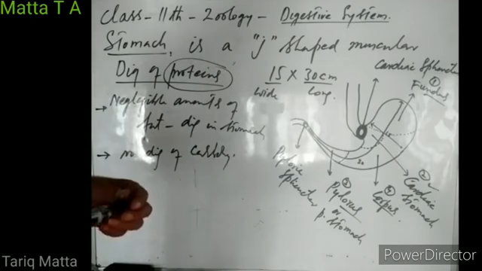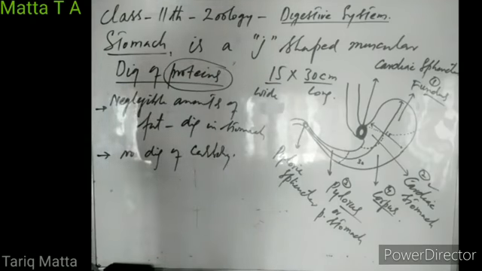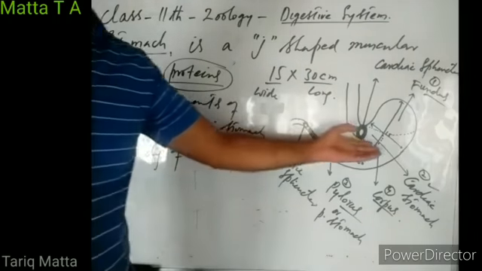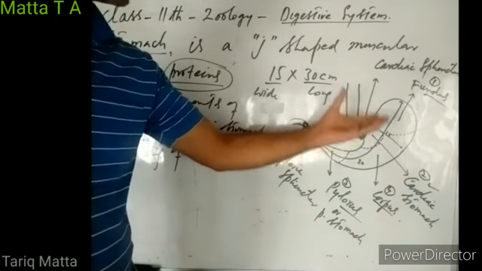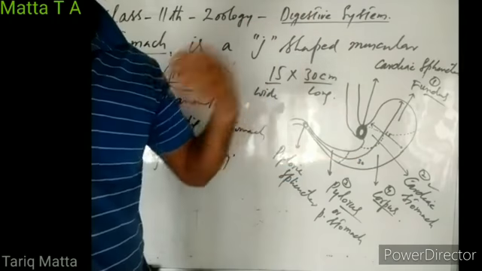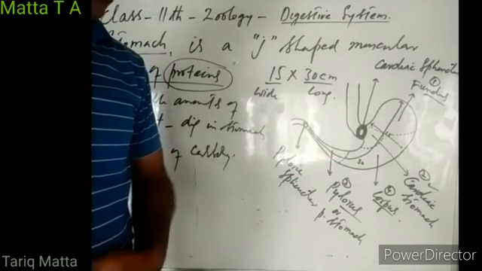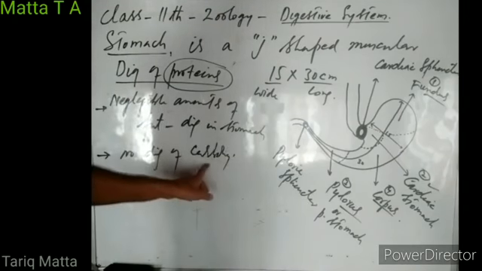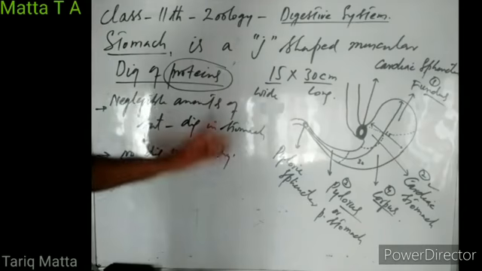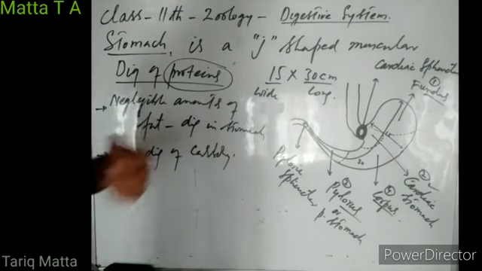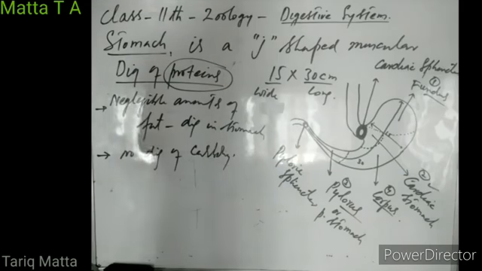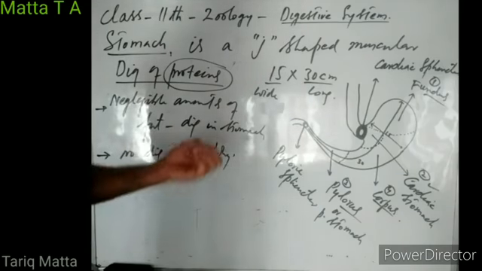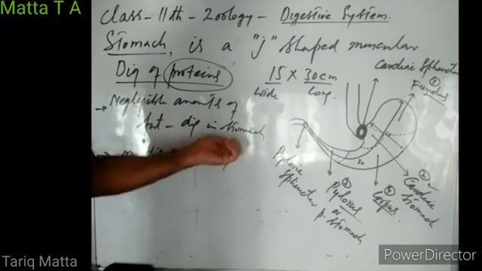So our stomach is mainly concerned with protein digestion, and it is also concerned with storing the ingested food and water for some time, right? So that is the main function of our stomach. Our stomach is not concerned with digestion of carbohydrates. It is not usually concerned with digestion of lipids, but a very small amount of lipids may be digested in the stomach.